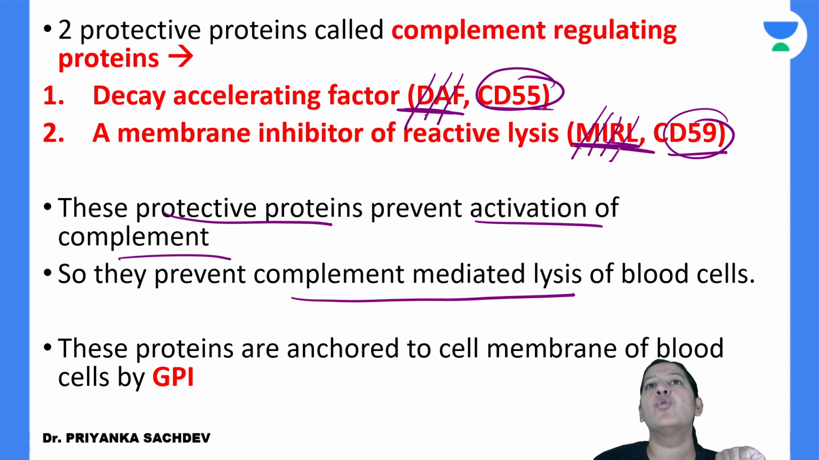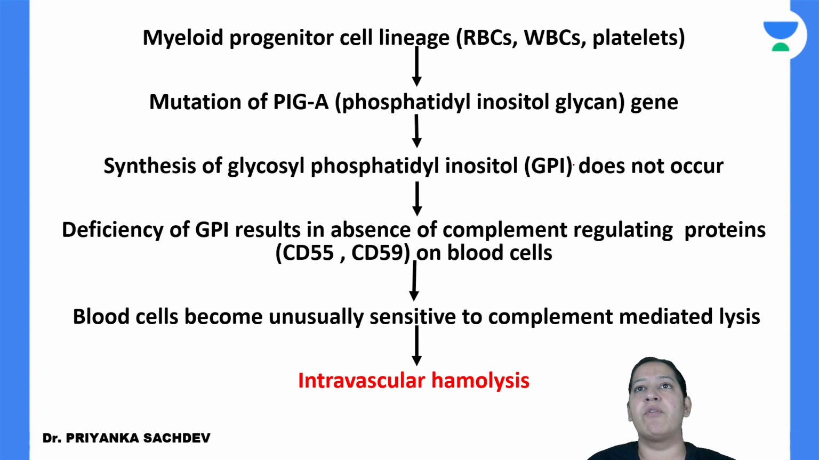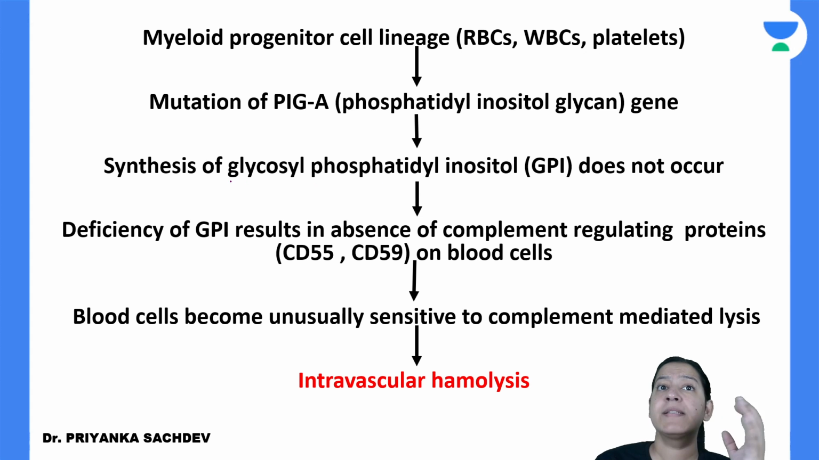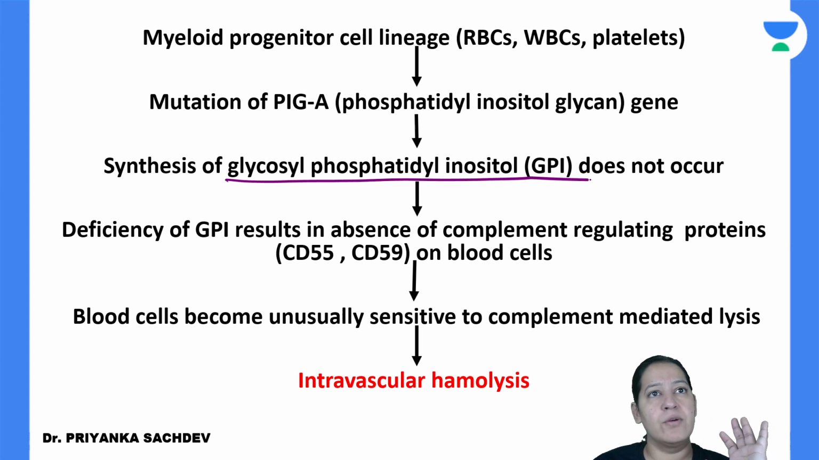Now how are these two, CD55 and CD59, synthesized? Both of them are synthesized from another precursor protein known as GPI. What is the full form of GPI? It is glycosyl phosphatidyl inositol.